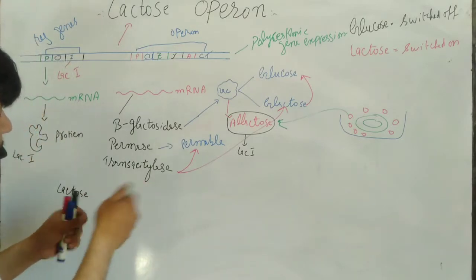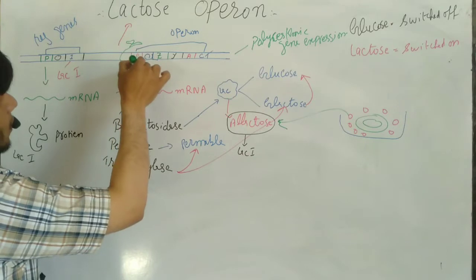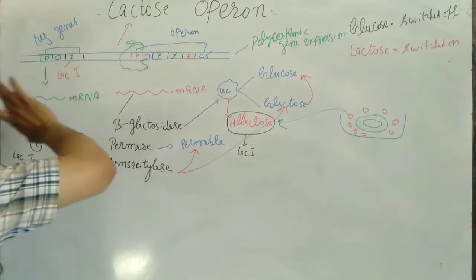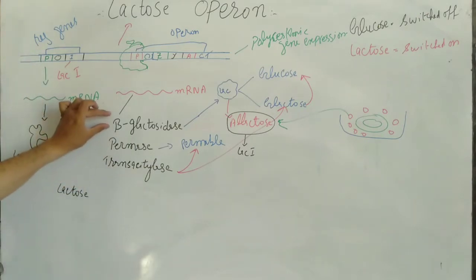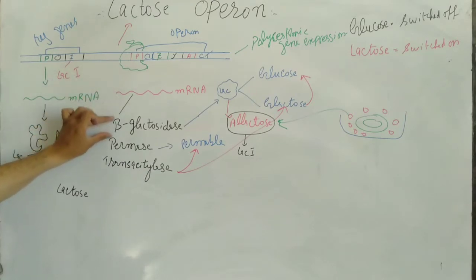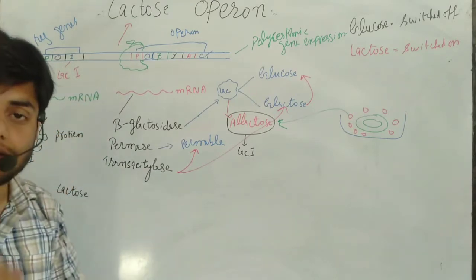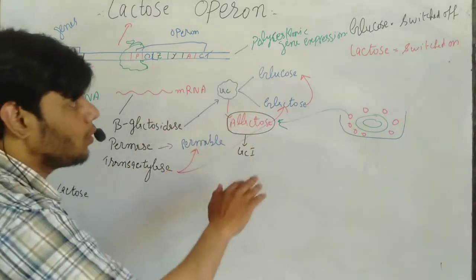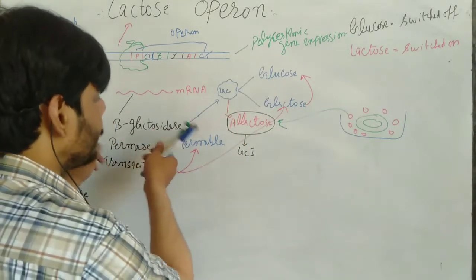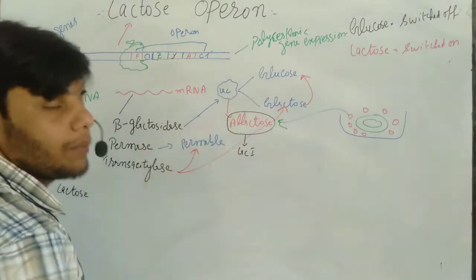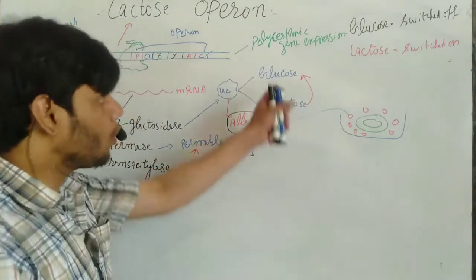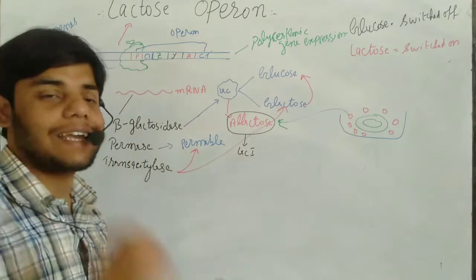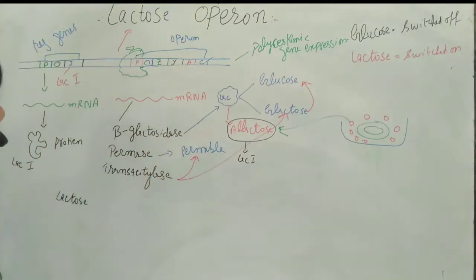So what happens? RNA polymerase binds, and it will transcribe the genes. So this is the process, and we get the polycistronic mRNA, and then we get beta galactosidase, permease, and transacetylase. This beta galactosidase breaks down the lactose into glucose and galactose. At that time when we get the beta galactosidase, it doesn't mean that it will perform the allolactose function. Now it will convert the lactose into glucose and galactose. Glucose is obtained by the cell as an energy source. This is actually the function. This is actually the switching on of the Lac Operon.